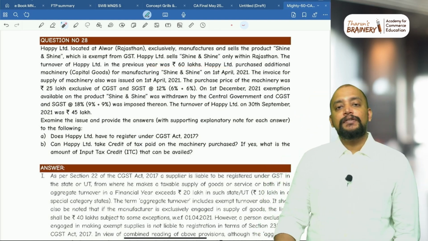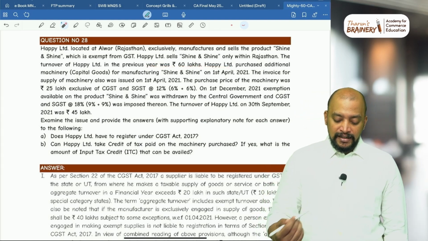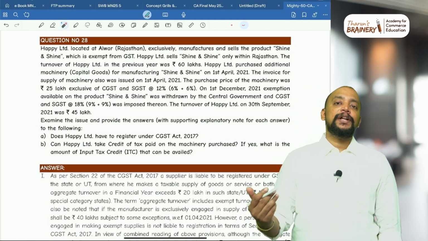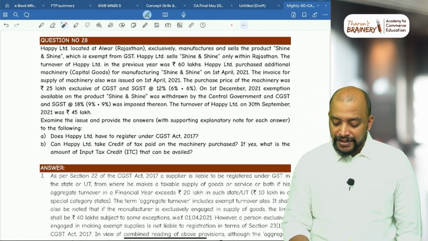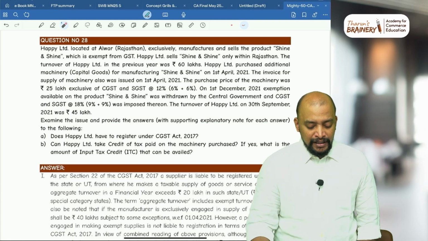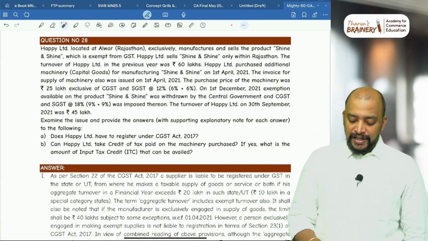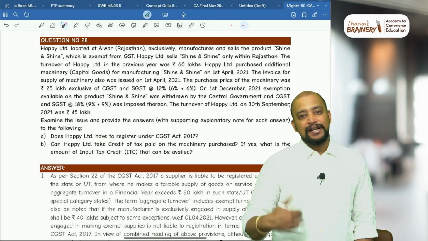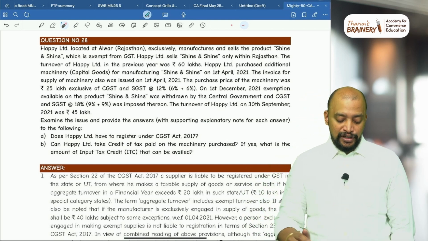Already their turnover was 60 lakhs. And so therefore, now when the exempted product became taxable, they are liable to get registered from 1st December 2021. And accordingly, GST was imposed. The turnover as on 30th September itself was 45 lakhs. So they crossed the applicable threshold limit already.